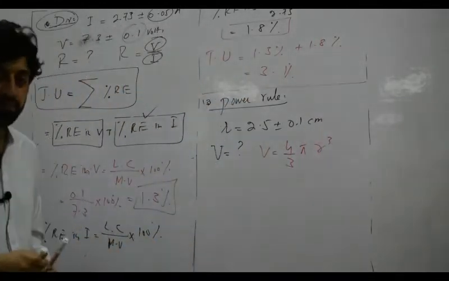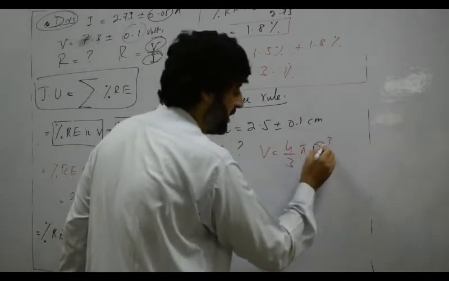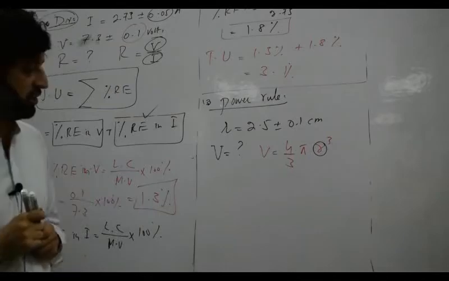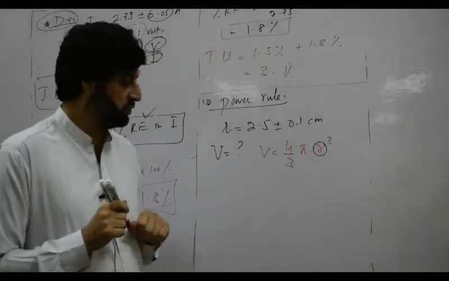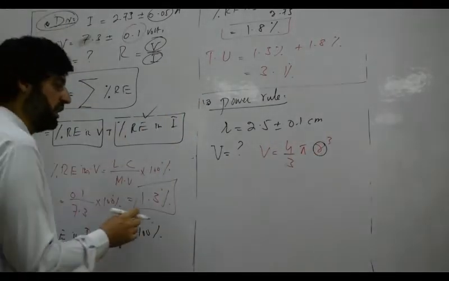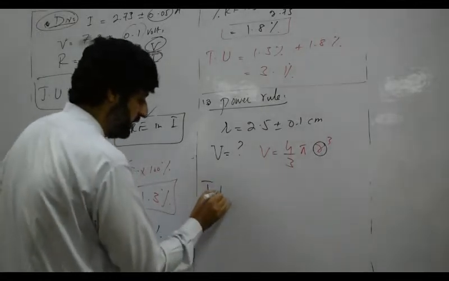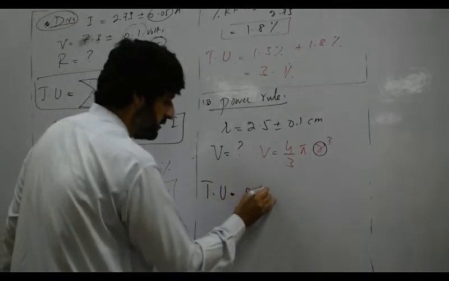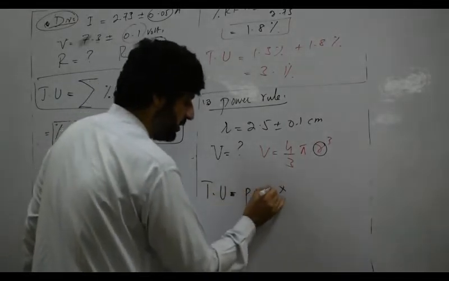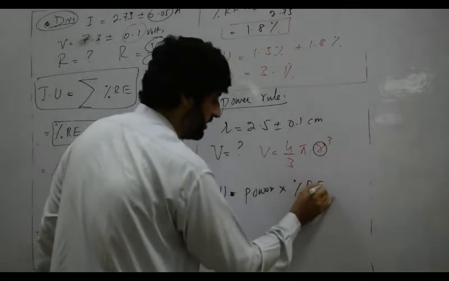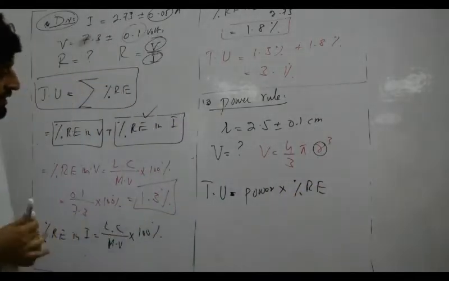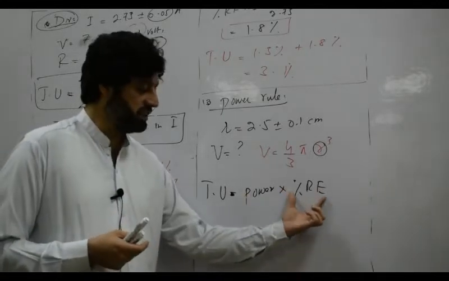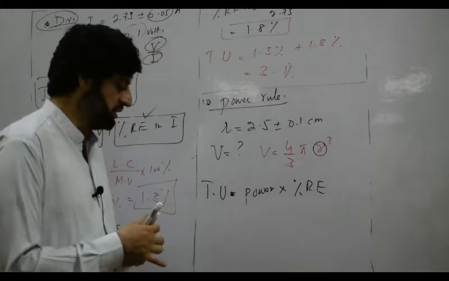Okay, so look here. Radius has a power, so we have to use the power rule. What is the total uncertainty for the power rule? The rule is power multiplied by percentage error. What is the power of radius? That is 3. We know that. So first we have to find the percentage error in the radius, then we will put it in the total uncertainty.